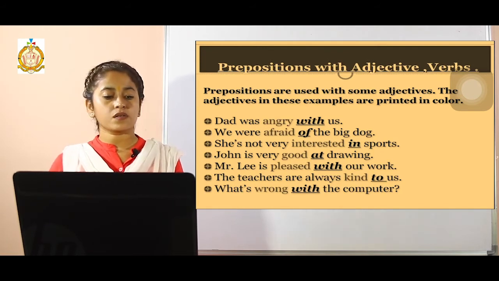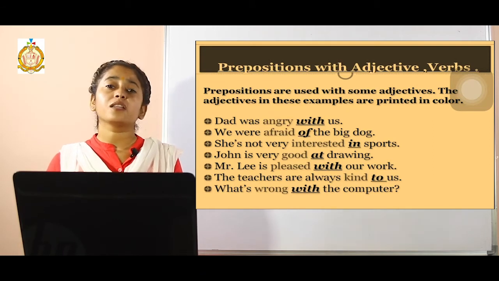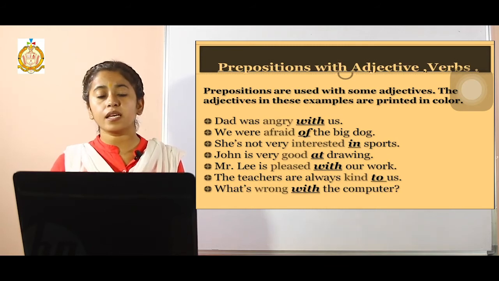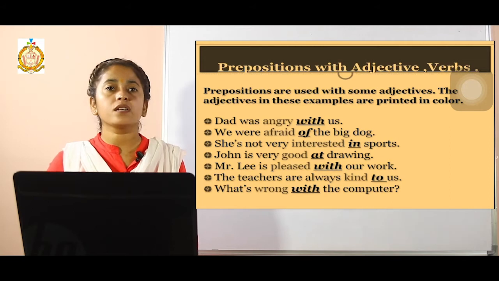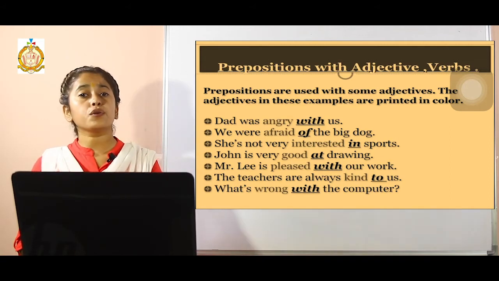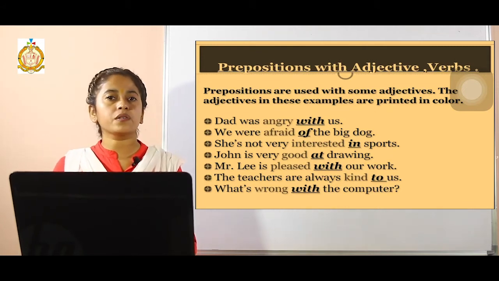I would like a new laptop for the next year. In order to show what your necessity is, you can also use the word for. What would I like? I would like a new laptop for the next year. Next comes, some prepositions are also used with some nouns. How? See the example, then it will be clear.